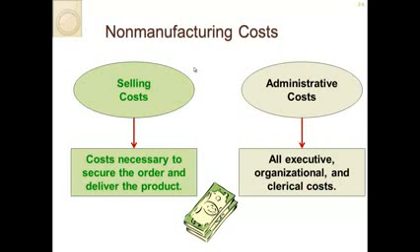And then there are administrative costs. All executives, so the CEO, the CFO, and all of us who are accountants, the accounting structure in your company, would be administrative costs, as well as clerical, organizational costs, and human resources. Those are all administrative costs.